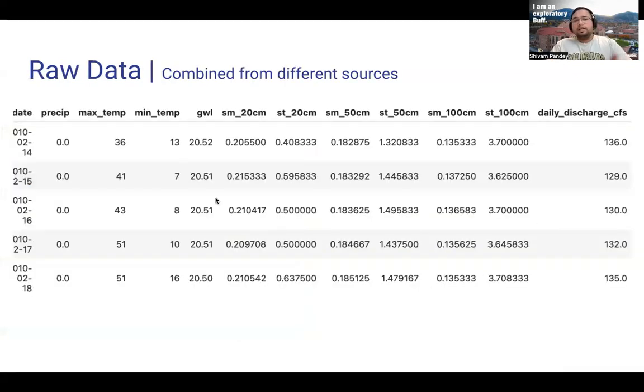Okay, let's look at how the data looks. This is the raw data that we have from different sources, combined based on the date. We have precipitation, we have minimum and maximum temperature, we have groundwater level, we have soil moisture and soil temperature, the SM and ST at different depths, at 20 centimeters, at 50 centimeters, and at 100 centimeters. And we also have daily discharge data, which is nothing but the stream flow data.